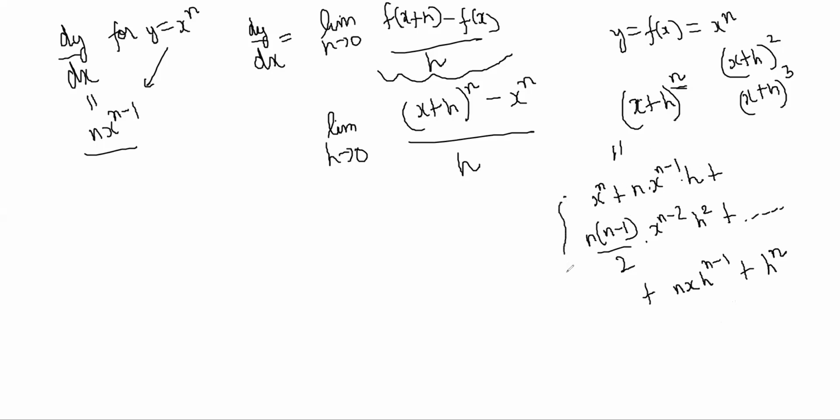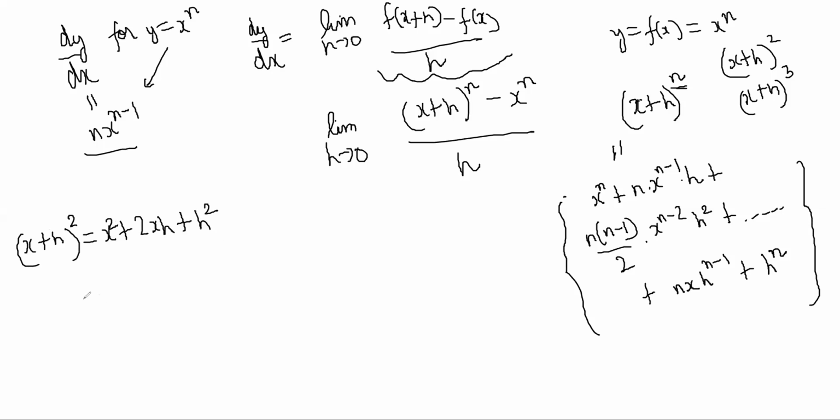This is the binomial theorem. Right now we have not seen it, but it should make sense to you intuitively. See, x plus h whole square is x square plus 2xh plus h square.